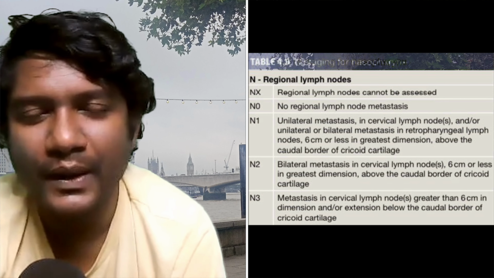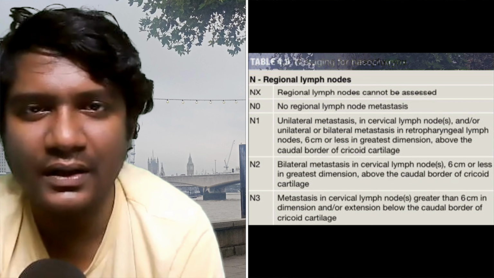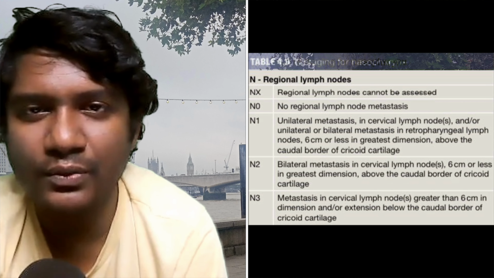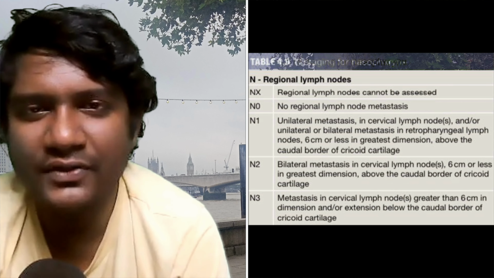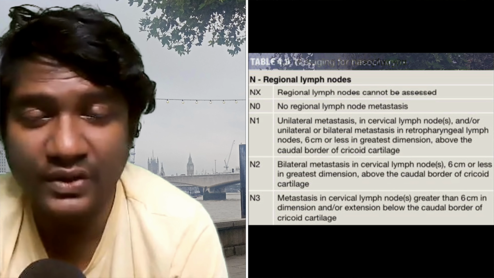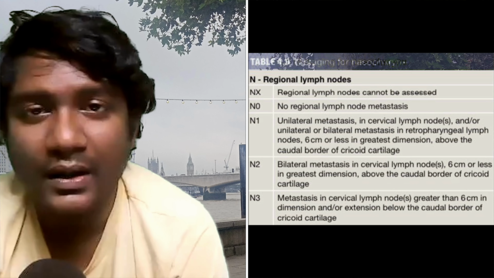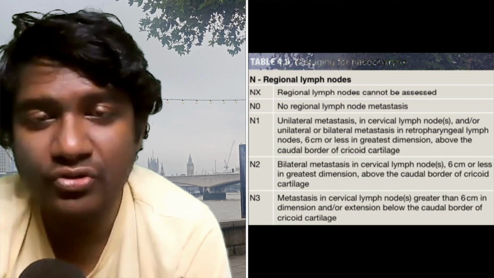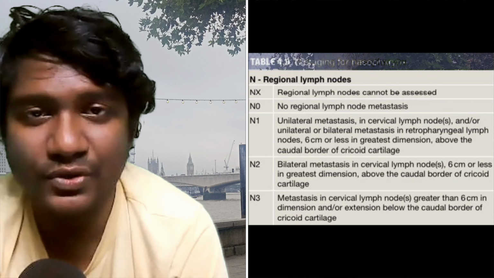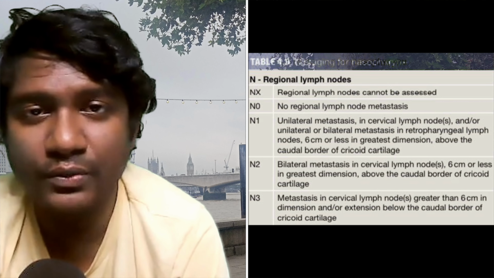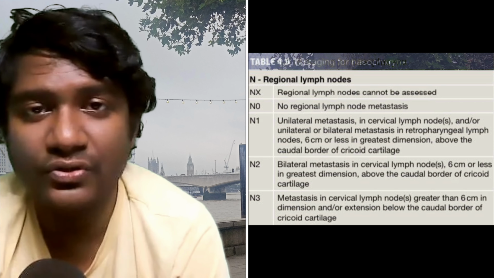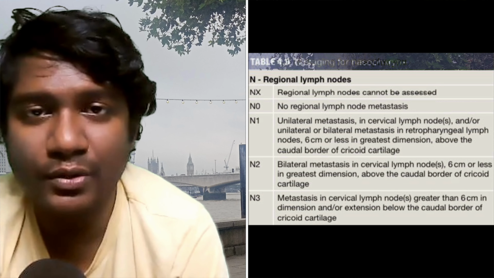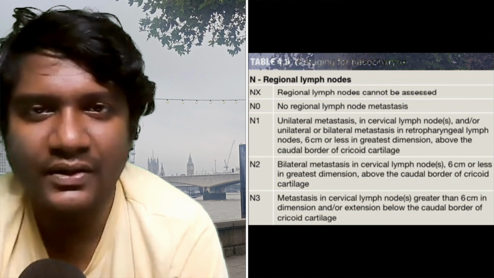So what is N2? N2 is bilateral cervical lymph node metastasis, none more than 6 centimeter, none below the caudal border of cricoid cartilage. So just to repeat, the N staging of nasopharyngeal carcinoma: NX cannot be assessed, N0 not present, N1 is unilateral cervical lymph node metastasis or unilateral or bilateral retropharyngeal lymph node metastasis, none more than 6 centimeter in greatest dimension, none below the caudal border of cricoid cartilage. N2 is bilateral cervical lymph node metastasis, none more than 6 centimeter in greatest dimension, none below the caudal border of cricoid cartilage. And N3 is very simple.